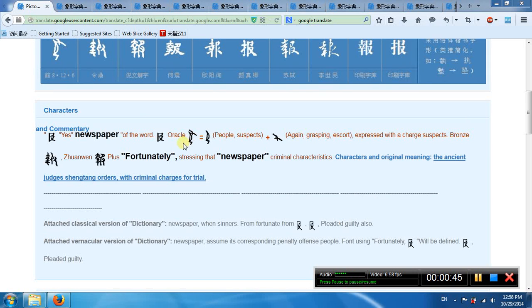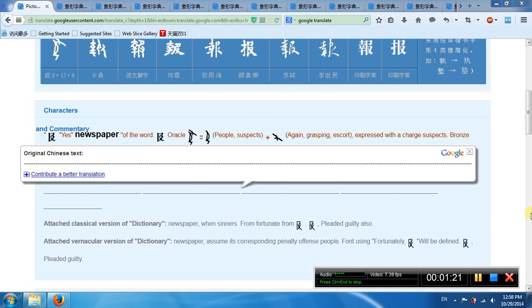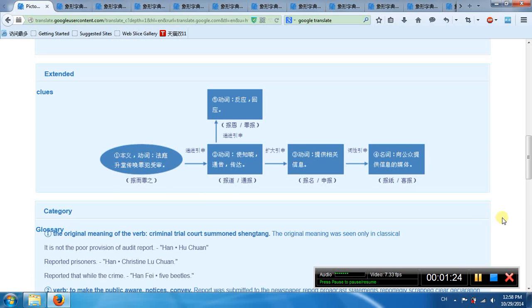You see, this word has two parts. The bottom part is a person, a suspect. The top part is the grasp. So its meaning is ancient judges, the ancient judge reporting about the criminal. So we see this origin meaning: the criminal trial.